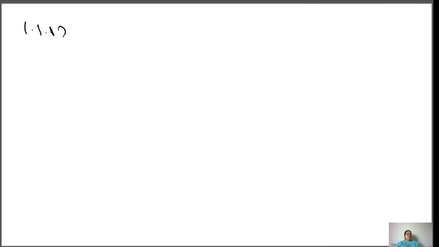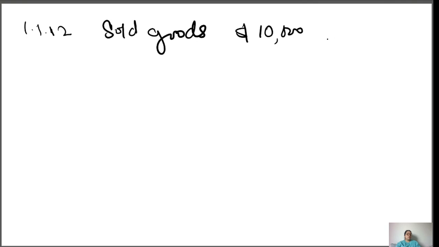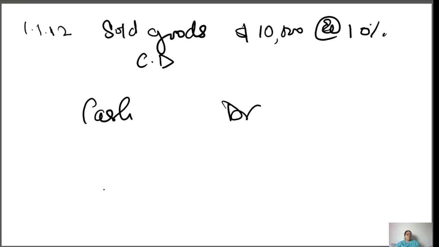For example, sold goods dollar 10,000 at the rate 10% cash discount. So you sold goods, and what comes in? Cash comes in. Cash debit and sales credit.